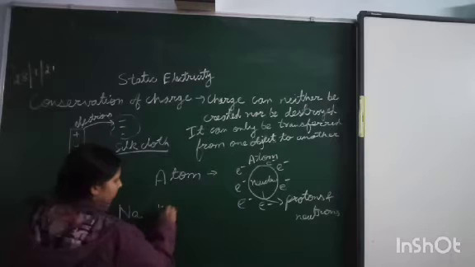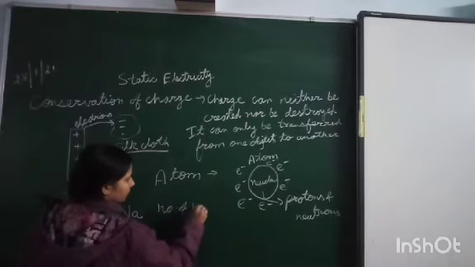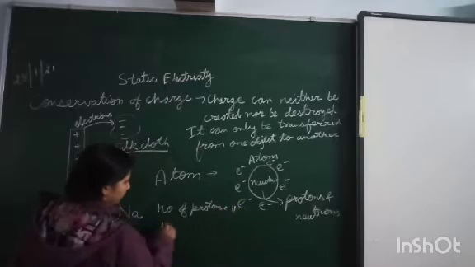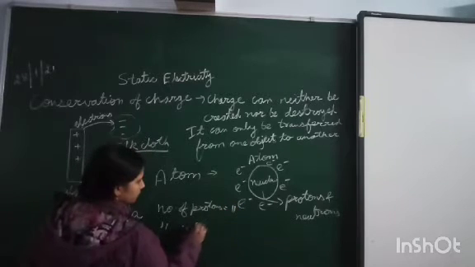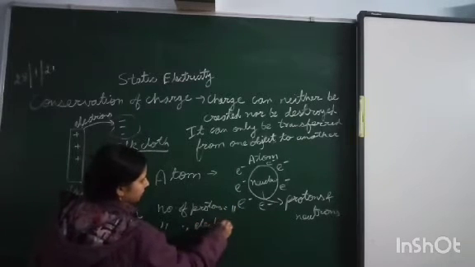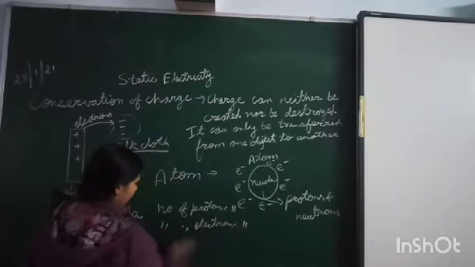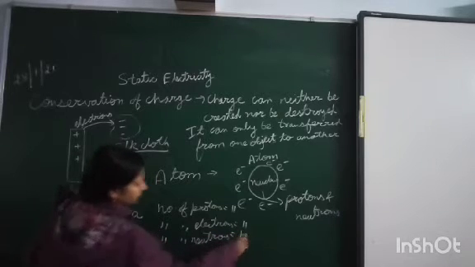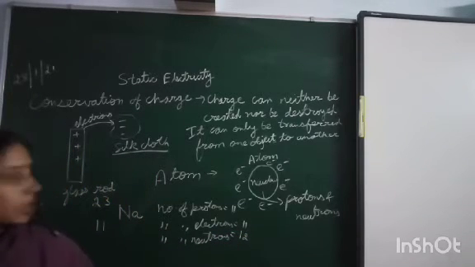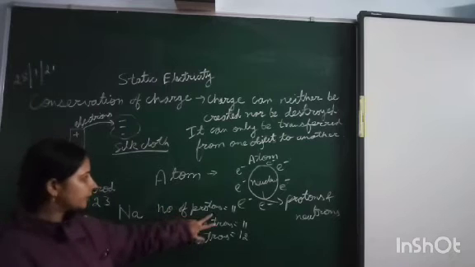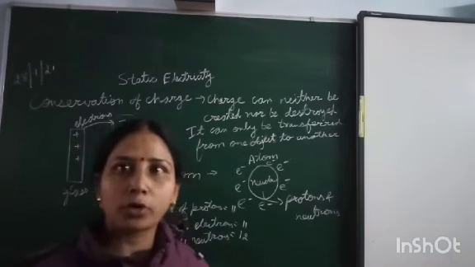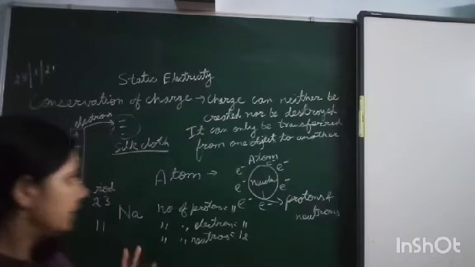So the number of protons in this is 11, the number of electrons is also 11, and the number of neutrons is 12. So from here we have observed that an atom consists of an equal number of protons and electrons.